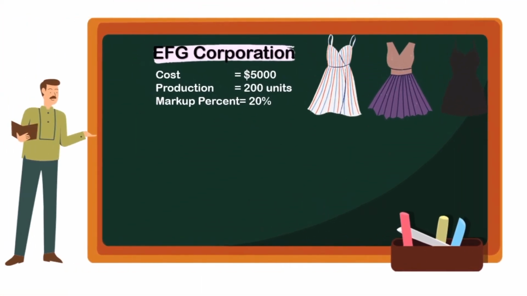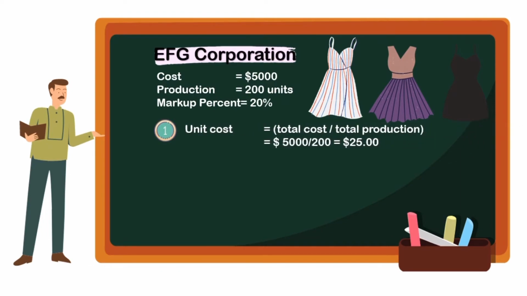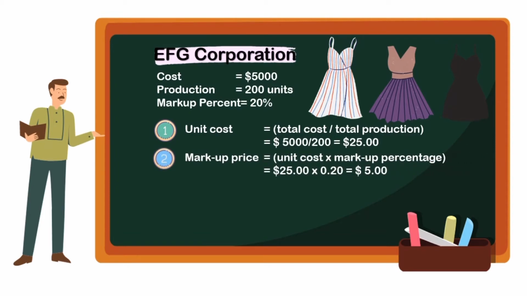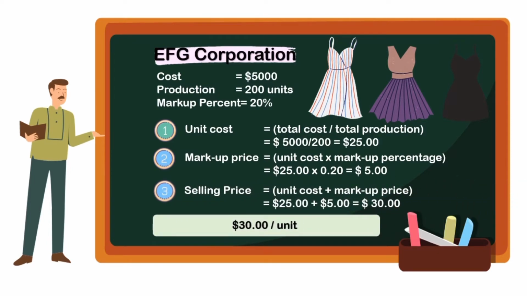EFG Corporation puts out dresses. The cost is $5,000, production of 200 units, and a markup percent of 20%. First, we need to calculate the unit cost, which amounts up to $25, and the markup price, which amounts up to $5. And last but not least, we need to know the selling price, which is the addition of the two previous costs, which amounts up to $30 per unit.